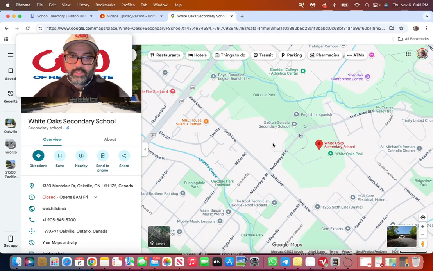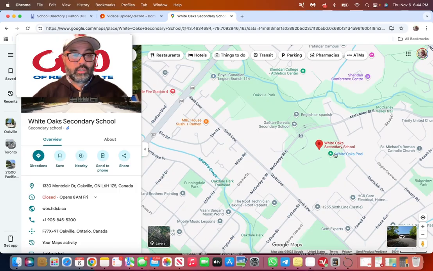The North Campus used to be a school called General Wolfe. And at some point, something happened, I don't know the details, but General Wolfe left. Then that building became the North Campus for White Oaks, and then the South Campus here. So White Oaks has two distinct, separate buildings, which just goes to show you how big of a school it is in terms of enrollment.